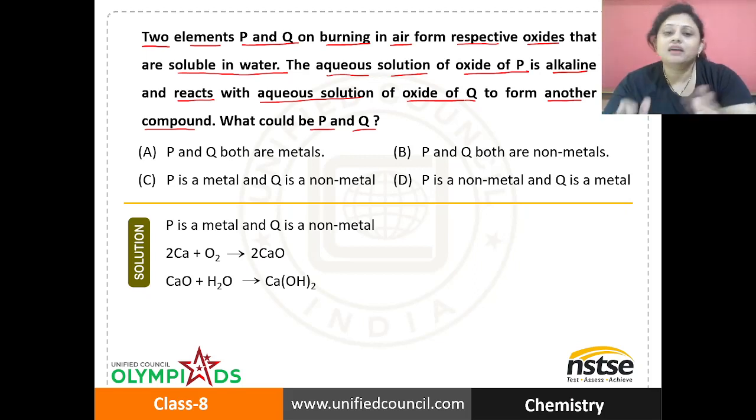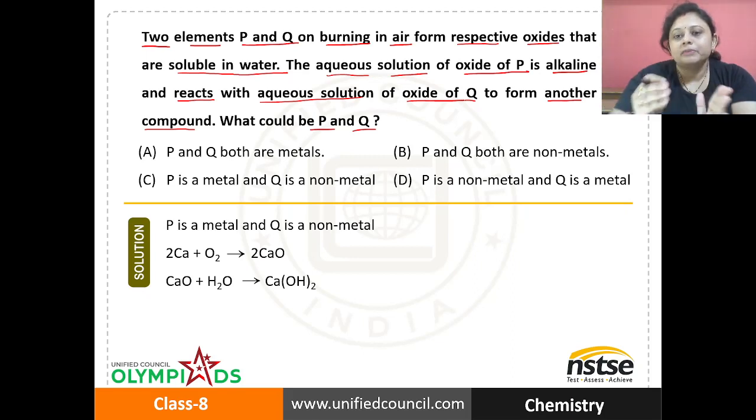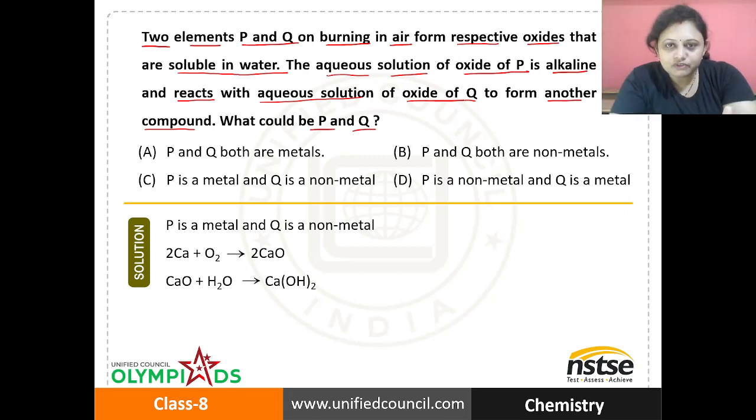Okay, so we have two elements P and Q which on burning in air form respective oxides which are soluble in water. The aqueous solution of oxide of P is alkaline. Aqueous solution means if any substance is dissolved in water and it is forming a solution, then it is an aqueous solution.